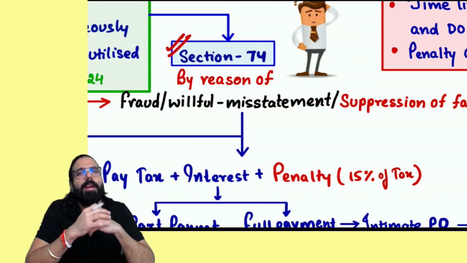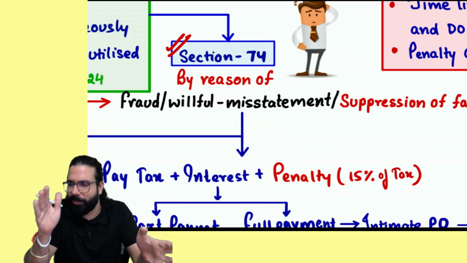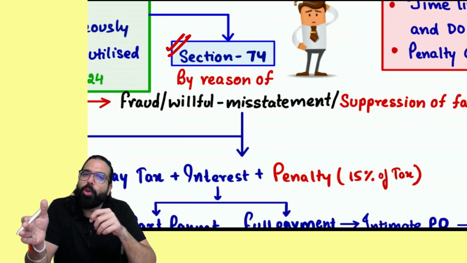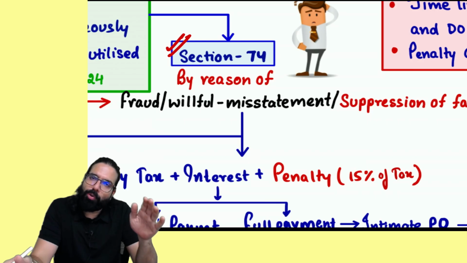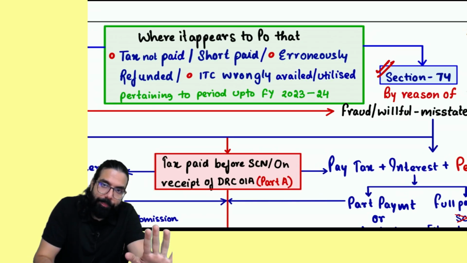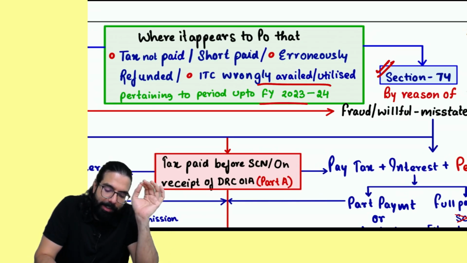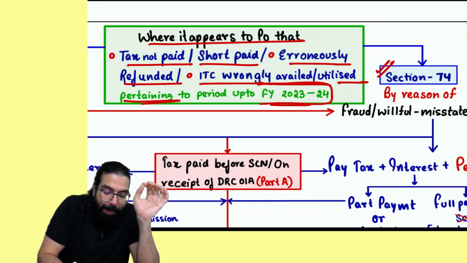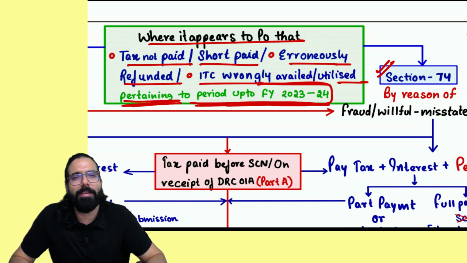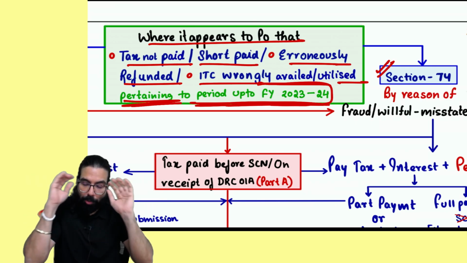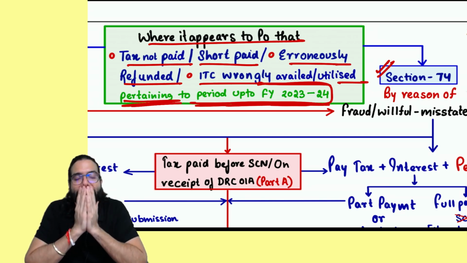Now, there were two separate sections, section number 73 and section number 74. 73 used to talk about the non-fraud case. 74 used to talk about the fraud case demand order. Now, these two sections are made applicable only till the financial year 23-24. They tell us that when it appears to the proper officer that tax is not paid, short paid, erroneous refund, ITC wrongly availed and utilized pertaining to period 23-24. It means till the year 2024, whatever demand order has to be given,